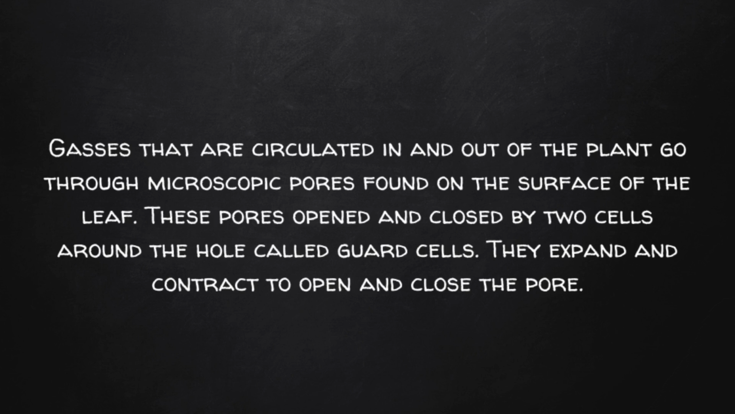And gases that are circulated in and out of the plant go through microscopic pores that are found in the surface of the leaf. These pores open and close by two cells around the hole called guard cells. They expand and contract to open and close the pore.